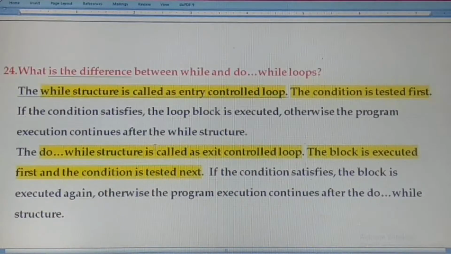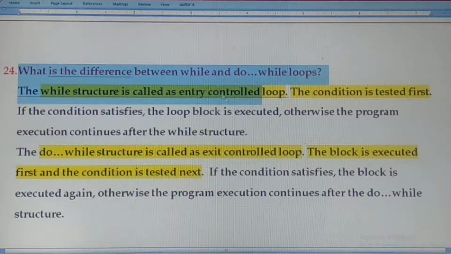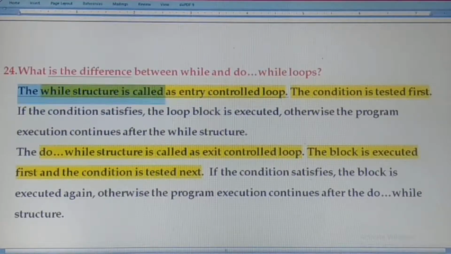The next question, what is the difference between while and do while loops? The while structure is called an entry controlled loop. The condition is tested first. This is the main difference. And the do while structure is called an exit controlled loop. The block is executed first and the condition is tested next. First we execute the block and the condition is tested at the last. This is the main difference between while and do while loops.